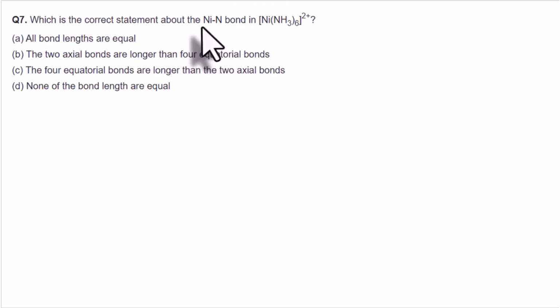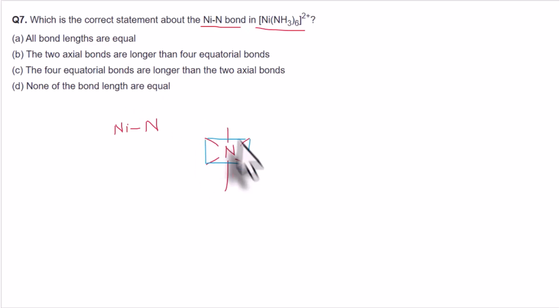So we are basically being asked about the metal-ligand bond. The central metal ion is nickel, and then we have the ammonia's nitrogen bonded to it. It asks about this octahedral complex, so we have 6 ligands in an octahedral complex. Basically the structure should be something like this. Octahedral structure we know already how it looks.